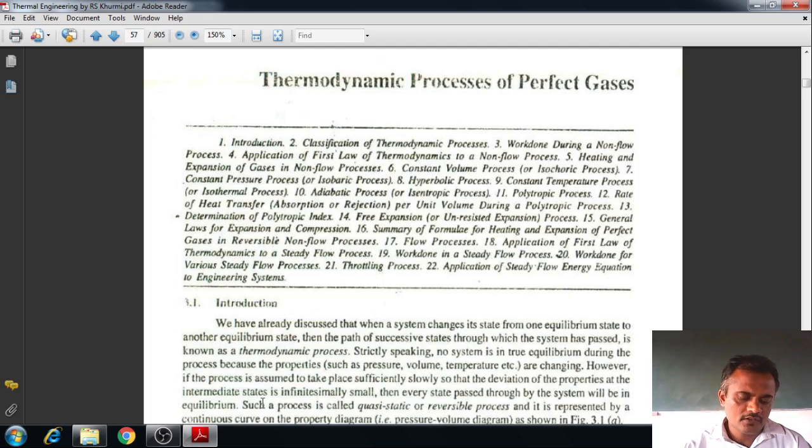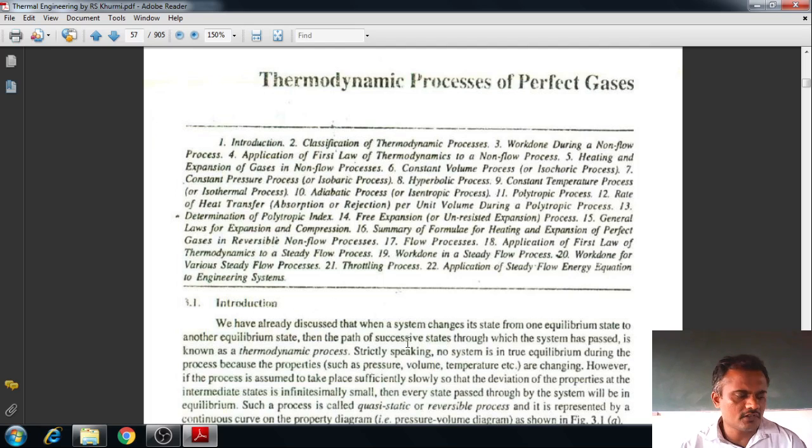We know that there are around 6 to 7 or 8 thermodynamic processes. Among these we can concentrate on only 3 to 4 thermodynamic processes. In all these thermodynamic processes, we have to concentrate on the pressure, volume, temperature relationship, the expression for heat supplied, internal energy, work done, as well as enthalpy. I have told you about the general equations of heat supplied, internal energy, work done, as well as pressure, volume, temperature, and enthalpy, the basic explanation.